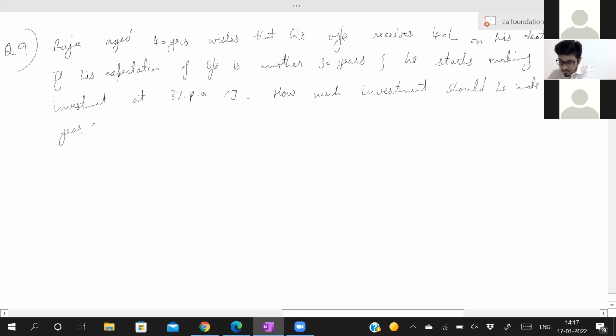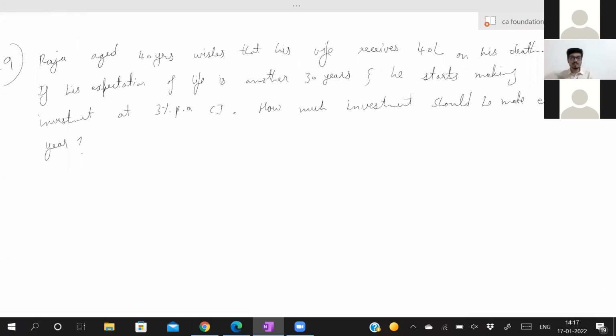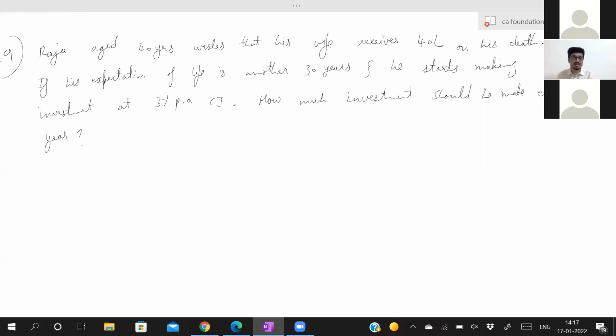Before solving, first identify what is given in the question. Raja wants that his wife should receive 40 lakhs when he dies. So for that, he has to make some investment every year at 3% per annum, for another 30 years. This 30 years is your N. He thinks he will be alive for 30 years and will be making investment for the next 30 years.